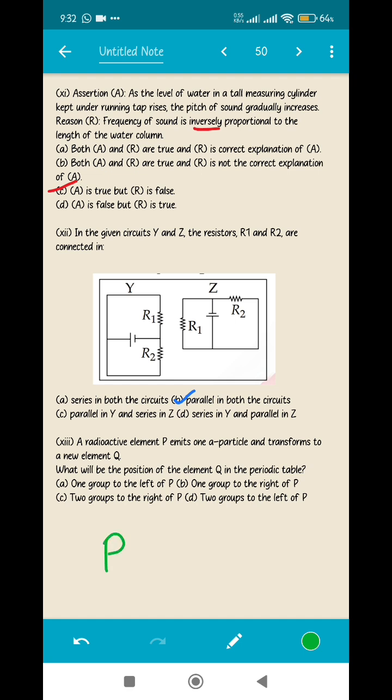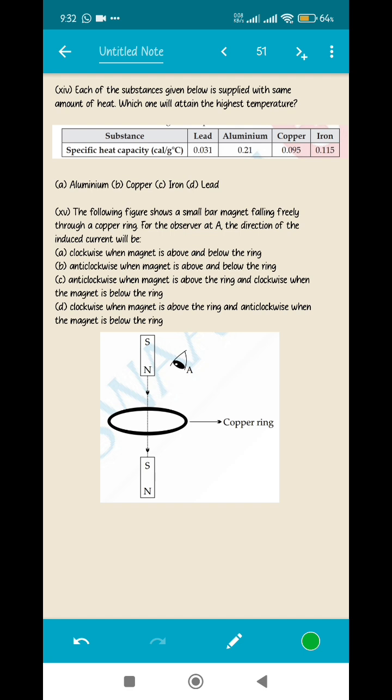That means if P is the radioactive element with mass number A and atomic number Z, on emission of an alpha particle, it will convert into Q. The mass number will decrease by 4. It doesn't matter because we have been talking about the periodic table, so the atomic mass does not matter. The atomic number will matter. The atomic number will decrease by 2. That means it is moving to the left hand side, right? So it will move 2 groups to the left of P. Yeah, option number D. Next question.